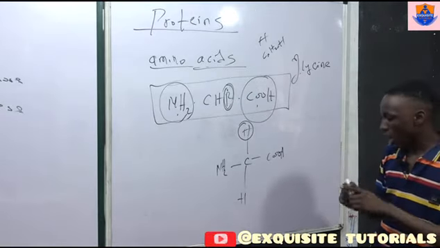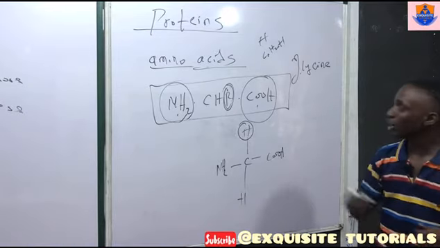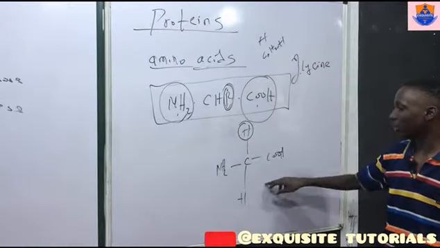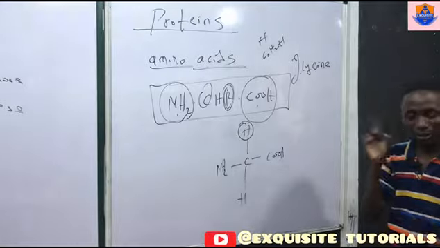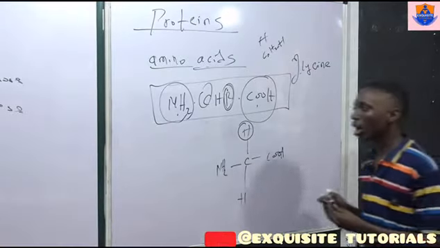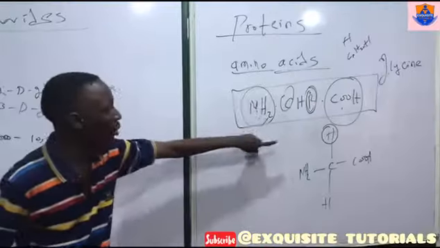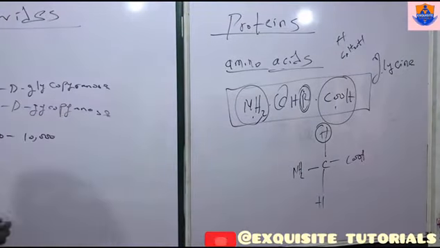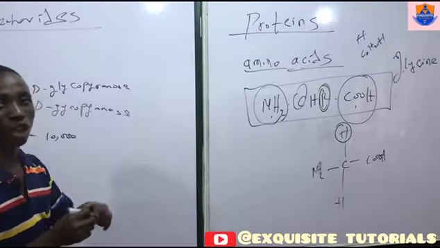And note, apart from glycine, all other amino acids, especially the major amino acids, are optically active, meaning the carbon here is a chiral center. Apart from glycine, all other amino acids are optically active. Now we're going to be looking at types of protein and the structure in which protein forms.